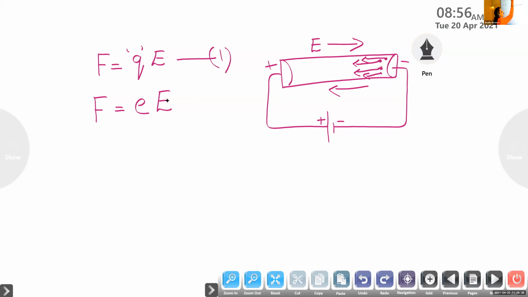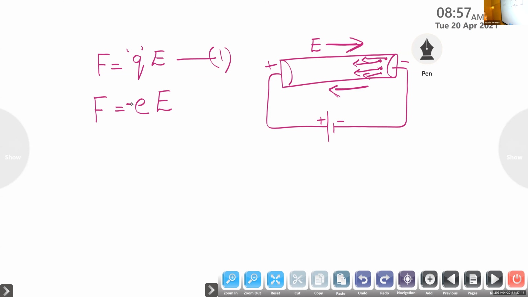But here the direction of the electric field is from positive to negative, and the direction of the electrons is from negative to positive. So they are just opposite to each other, so we can put a negative sign here, because the direction of the electric field and the direction of the charge carriers are opposite to each other. So F is equal to negative small e capital E.